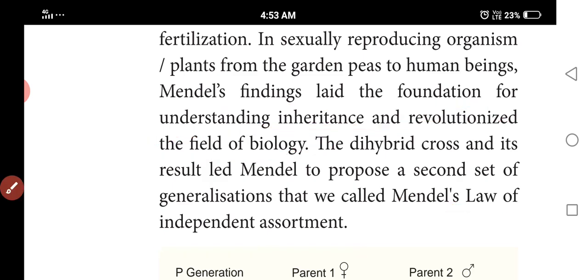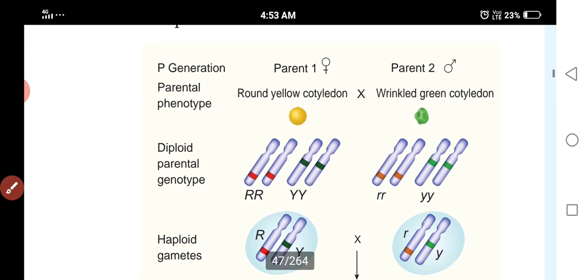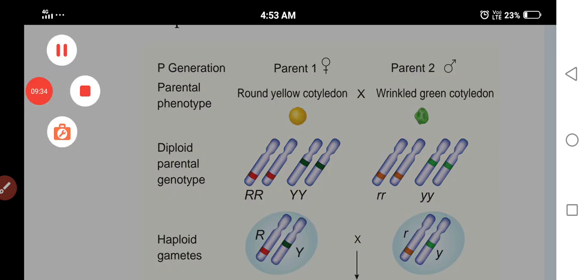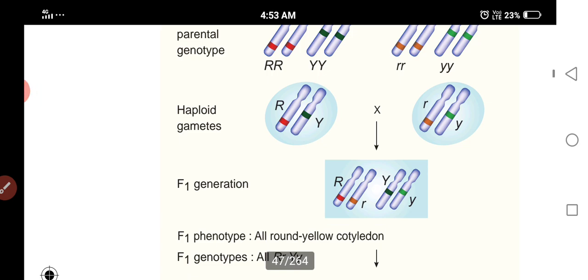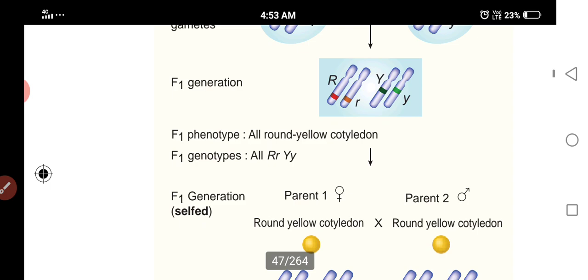So you understand? These are the chromosomes and diploid parental genotypes, capital R capital Y, that is round yellow cotyledons, and wrinkled green cotyledons, small r small y. So the haploid gametes are here. Capital R, capital Y, small y. That F1 generation is capital R small r, capital Y small y. This will be selfed. What will happen?